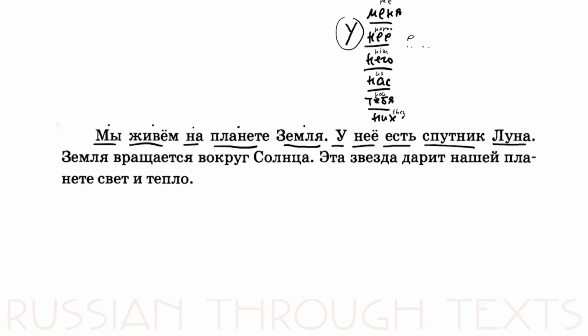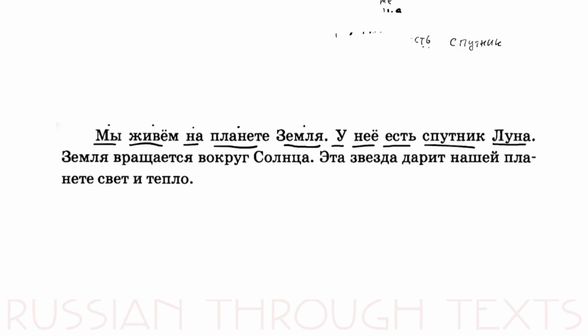Have, есть спутник, for example. We have a satellite. So у меня есть, we do not translate it like of my I have or of me I have. We'll say I have a satellite. Or у нее есть спутник. She has a satellite. Or it has a satellite if we're talking about inanimate nouns, like the moon or something.